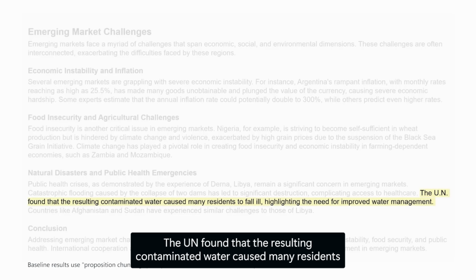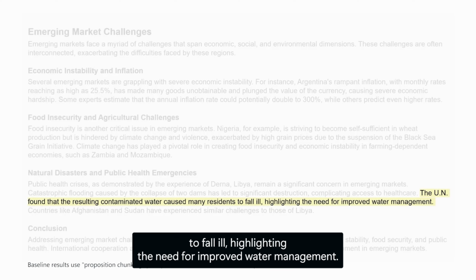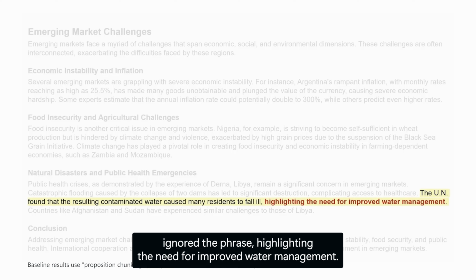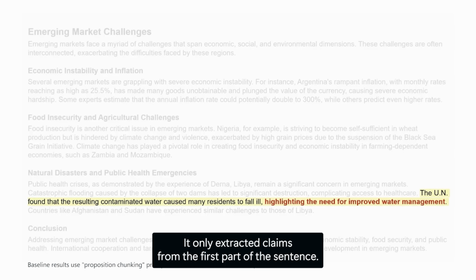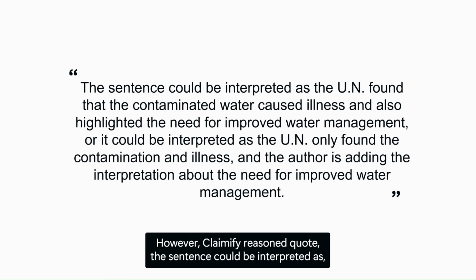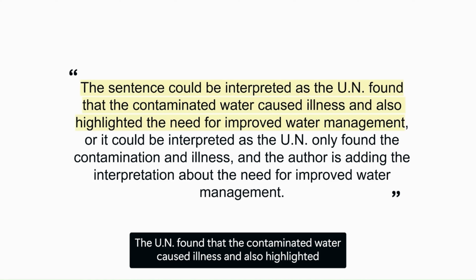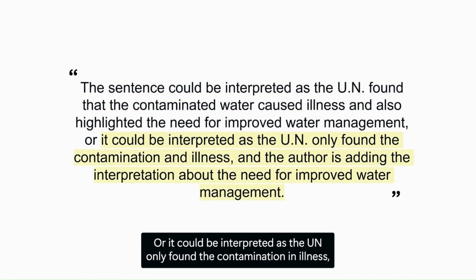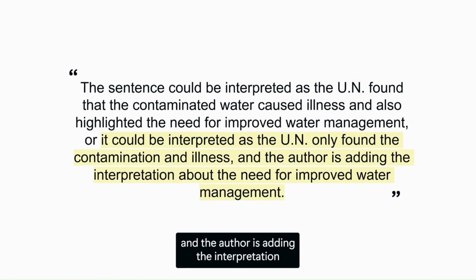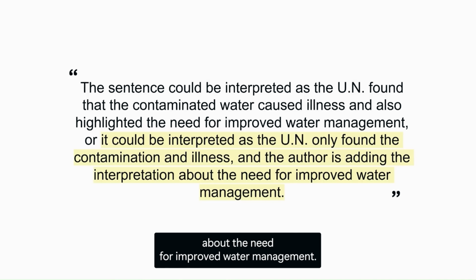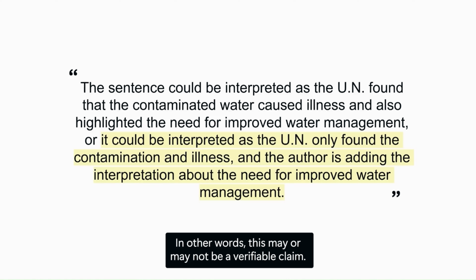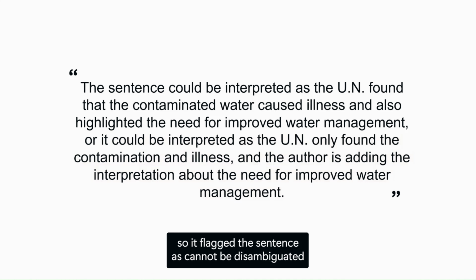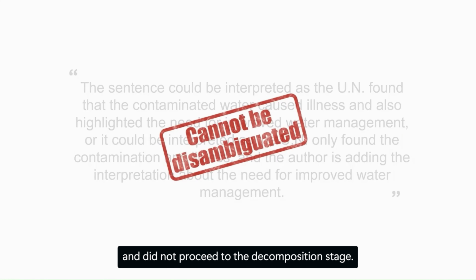To recall the sentence, the UN found that the resulting contaminated water caused many residents to fall ill, highlighting the need for improved water management. The baseline prompt ignored the phrase highlighting the need for improved water management. It only extracted claims from the first part of the sentence. However, Claimify reasoned, quote, the sentence could be interpreted as the UN found that the contaminated water caused illness and also highlighted the need for improved water management. Or it could be interpreted as the UN only found the contamination and illness, and the author is adding the interpretation about the need for improved water management. In other words, this may or may not be a verifiable claim. Claimify decided that the context did not clearly support either interpretation, so it flagged the sentence as cannot be disambiguated and did not proceed to the decomposition stage.